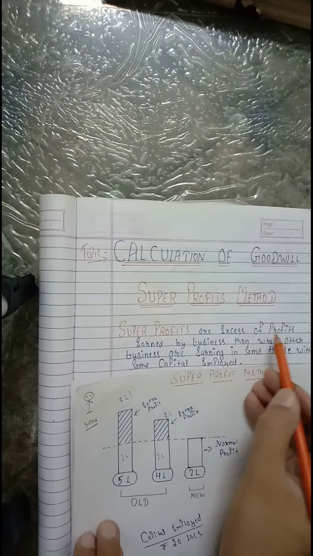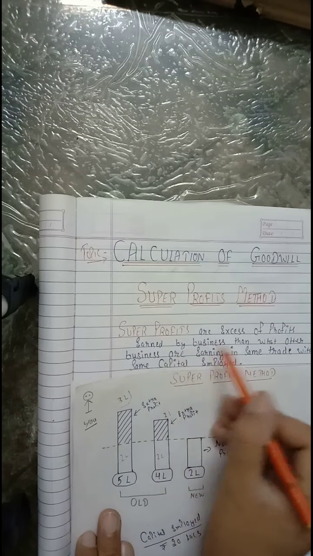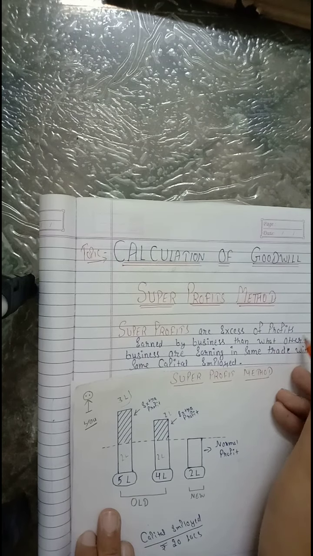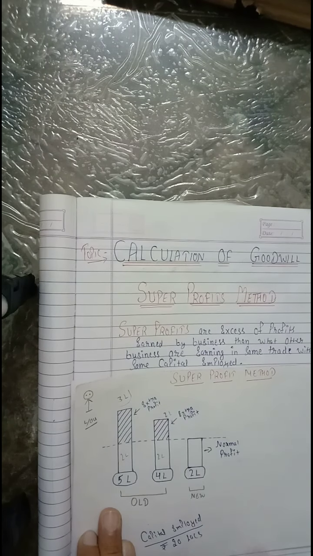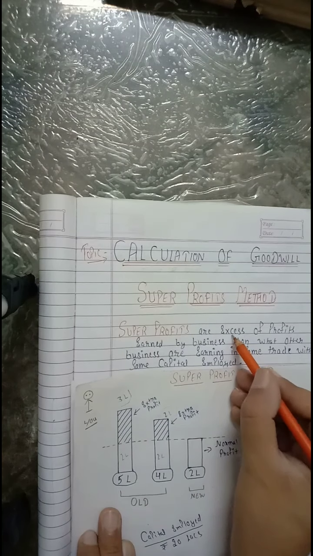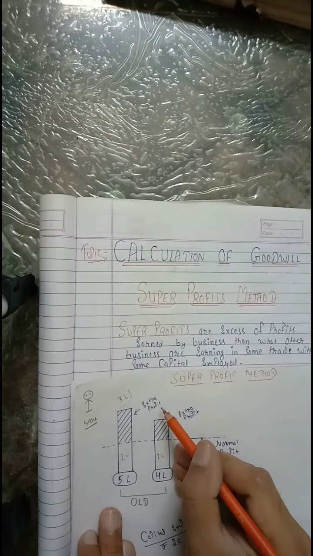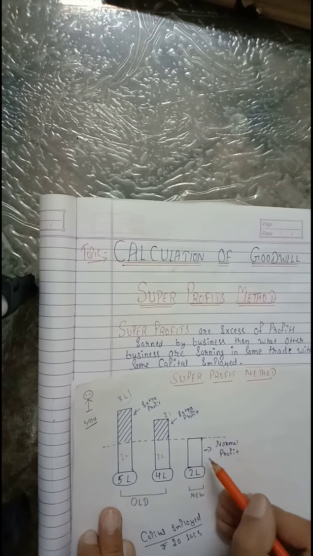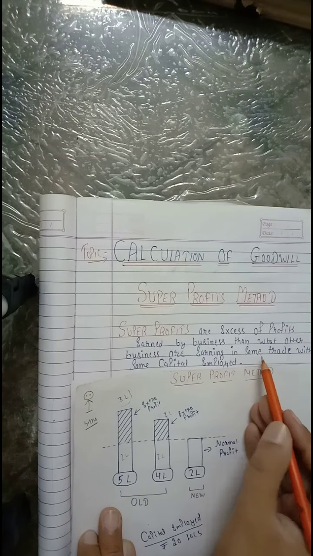It is the excess of the profits earned by a particular business than what other businesses, or you can also call it than what a new business will earn in same trade with the same capital employed. So I think that is clear to you all. Super profit is just extra or excess profits earned by a particular business than what others or what a new player is earning in the market with the same capital employed in the same type of trade.